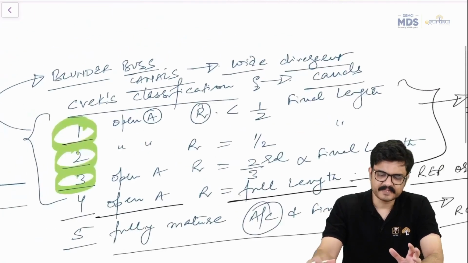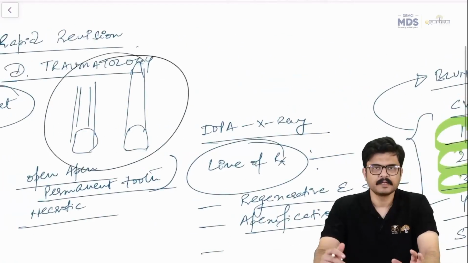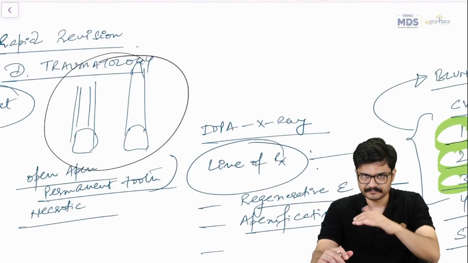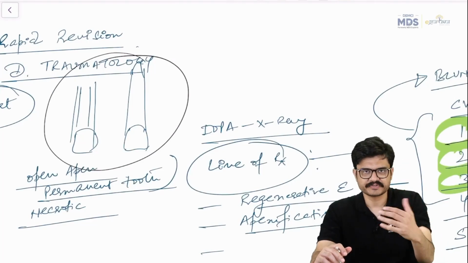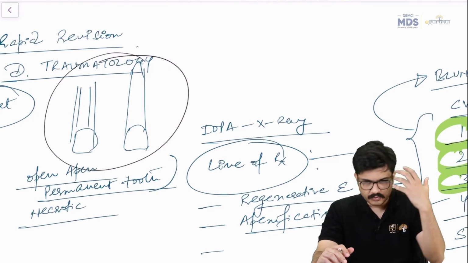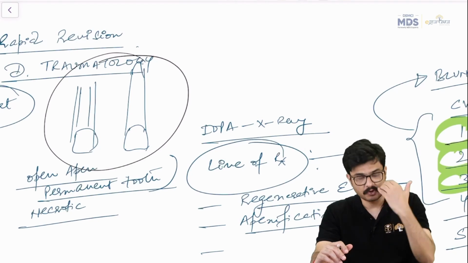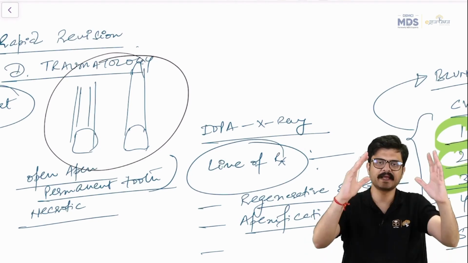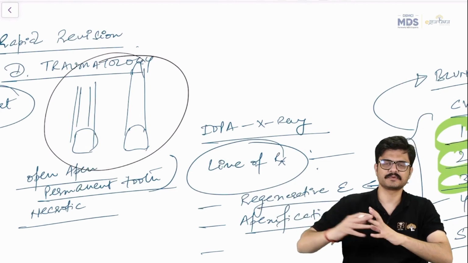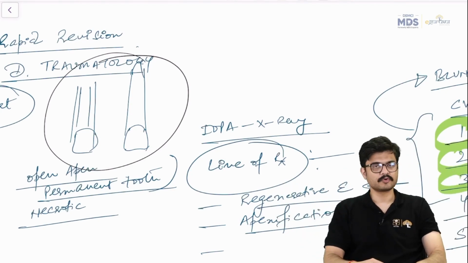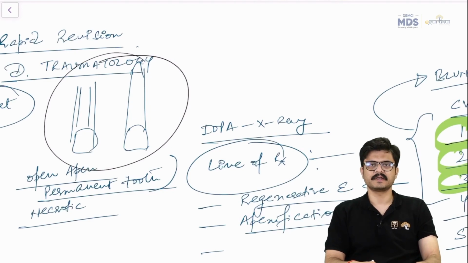So that's the thing. You have to see the X-ray. In your mind, you have to classify that, okay, this root seems to be pretty short, right, or just about less than half, or 2/3. Then you would go for regenerative endodontic procedure, not apexification. If it's almost full length, if you compare it with an adjacent fully mature tooth and the length is fine, perfect, you can go for an apexification or a regenerative endodontic procedure.